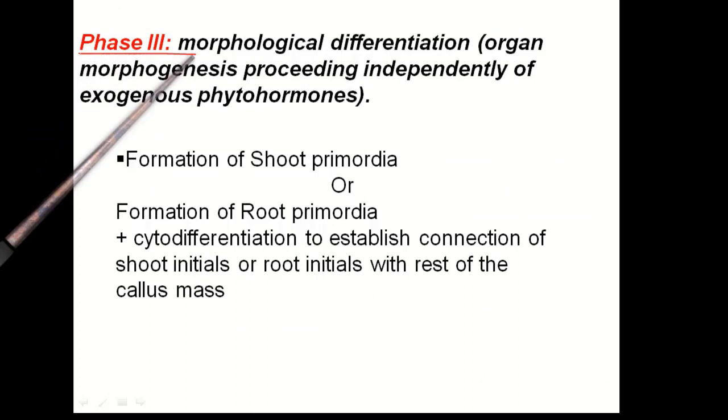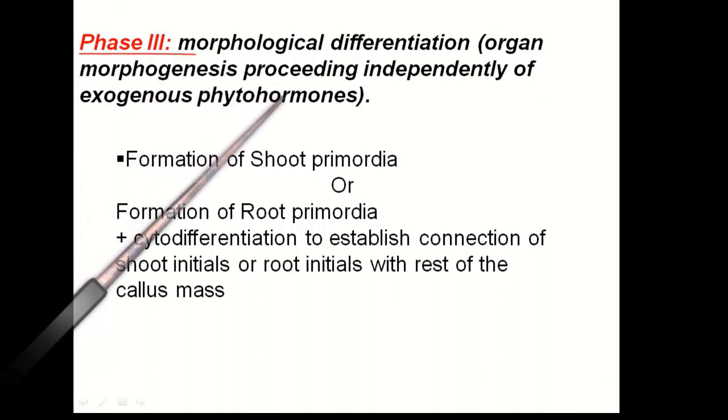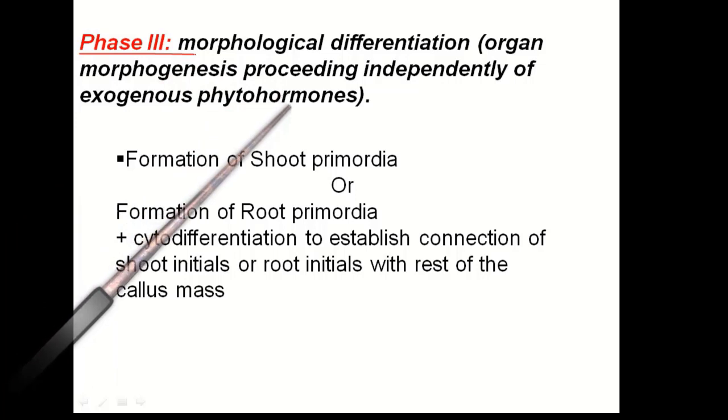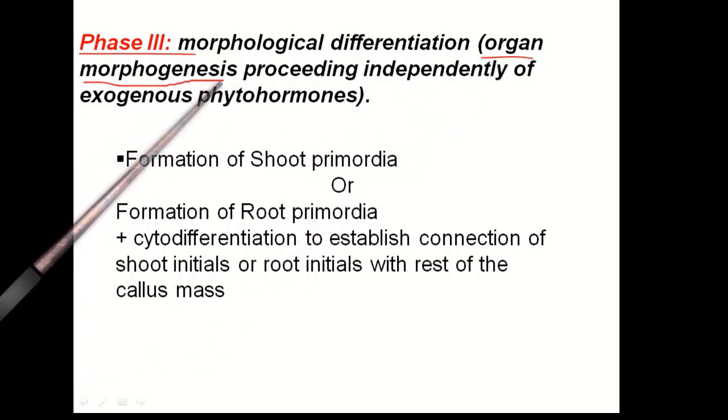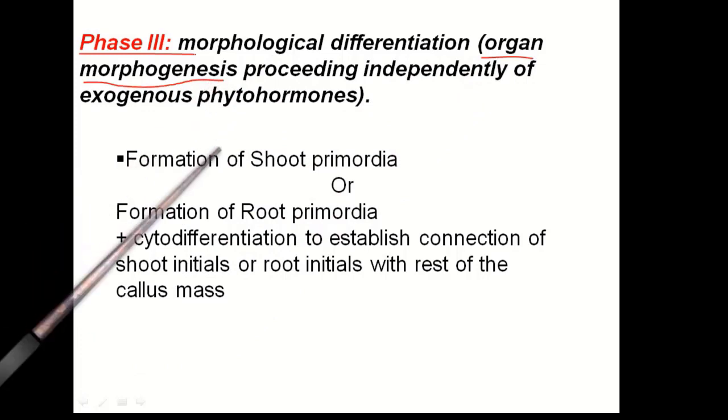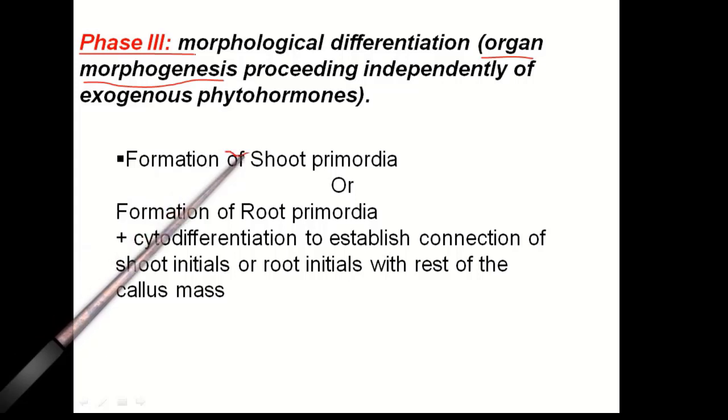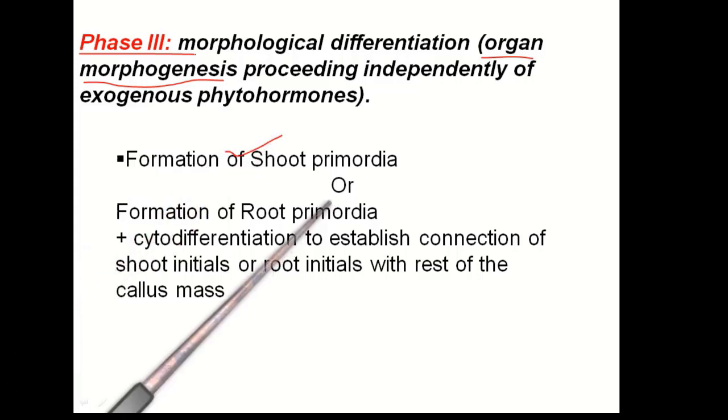Phase 3 of organogenesis is known as organ formation or organ differentiation, also called organ morphogenesis. That means either shoot primordia or root primordia is formed. So committed cells undergo further development either to form shoot primordia or root primordia,